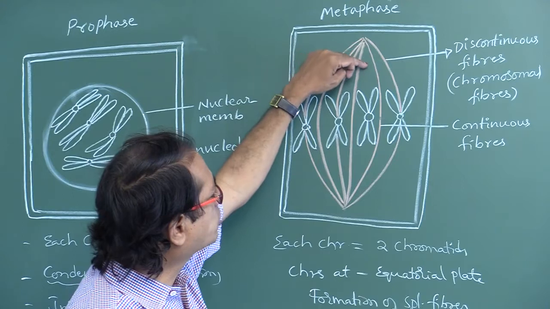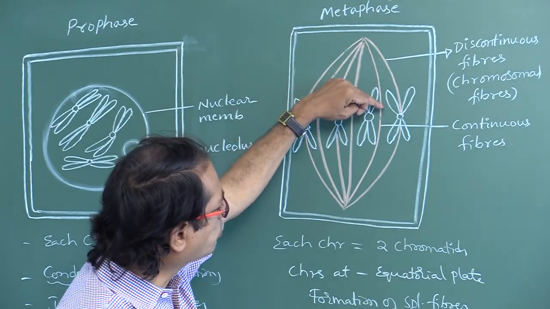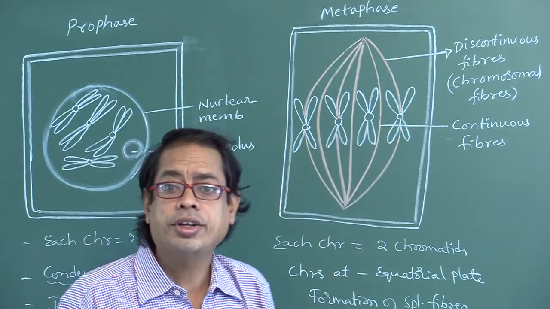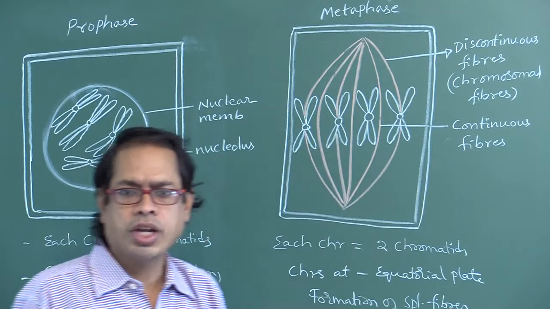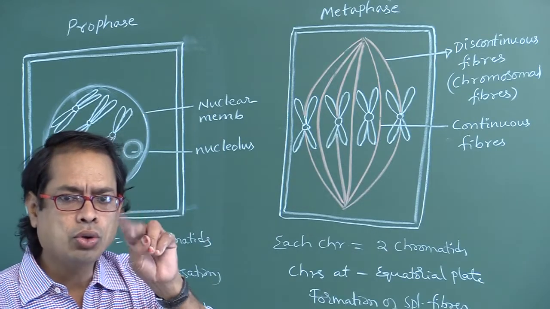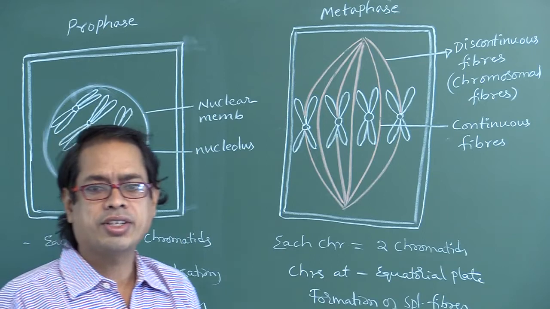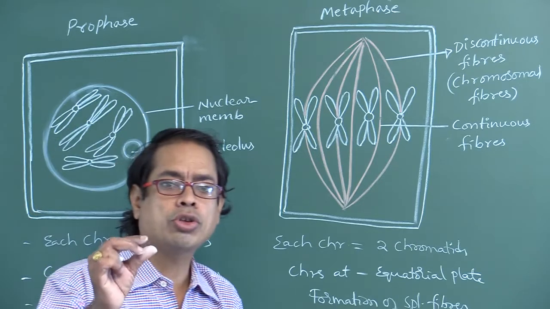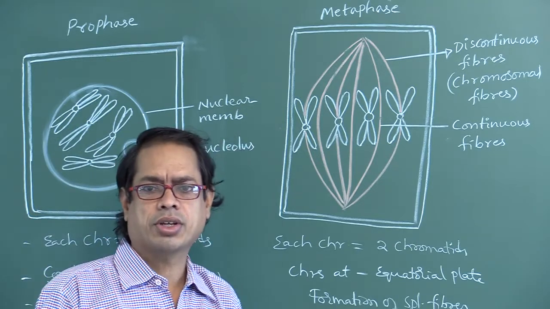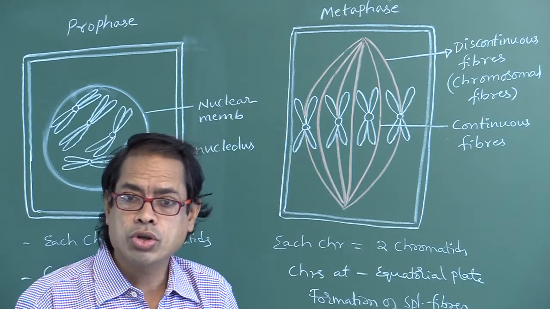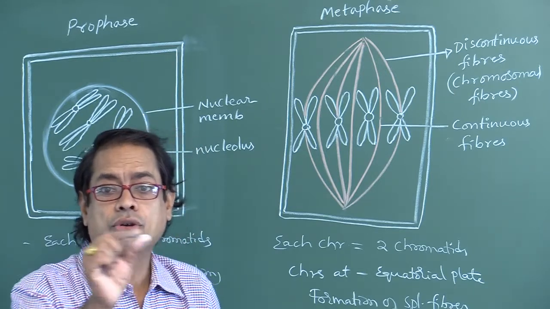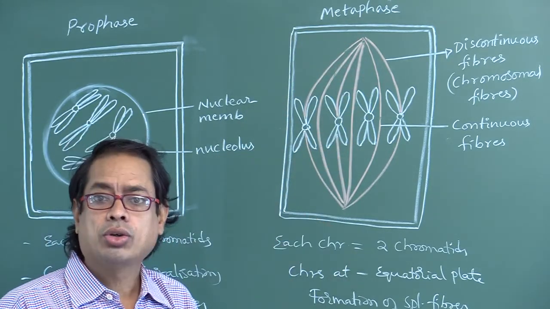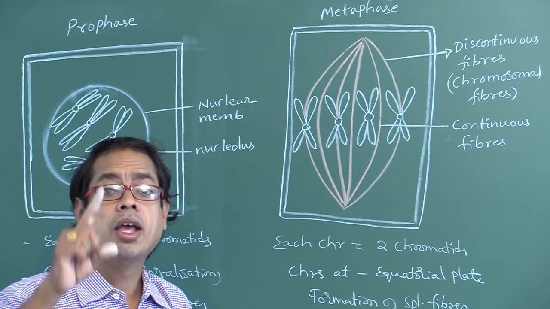Some fibers which start from one pole without touching the chromosome and then extend to the opposite pole are called continuous fibers. So in metaphase, two types of spindle fibers are formed: one is discontinuous, the second is continuous. Those attached to the chromosome are called discontinuous fibers, also called chromosomal fibers. Those not attached to the chromosome are called continuous fibers. Two types of spindle fibers are formed in metaphase.